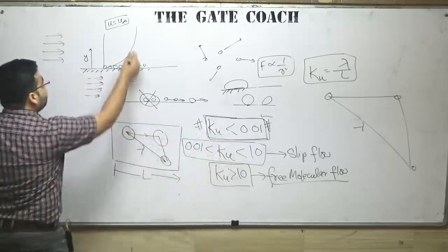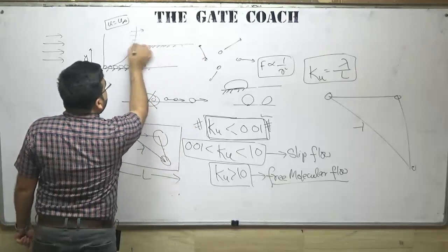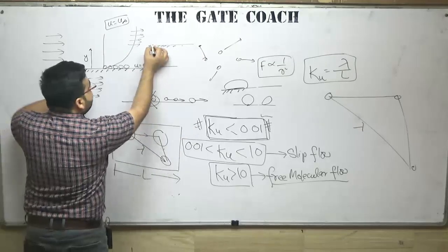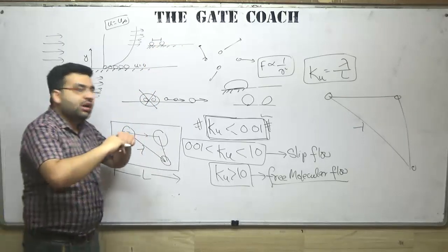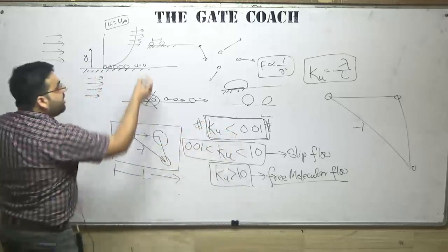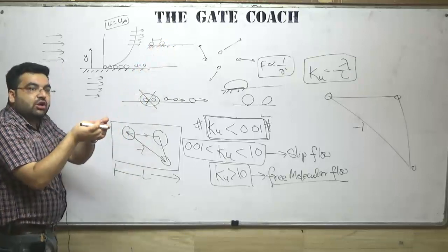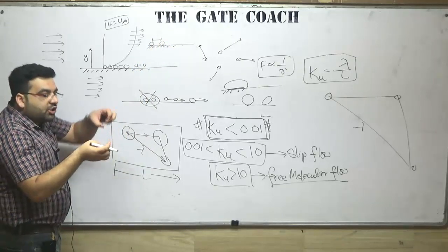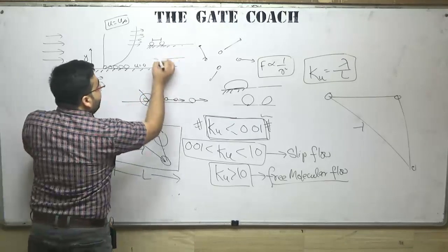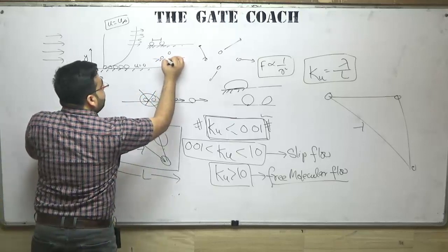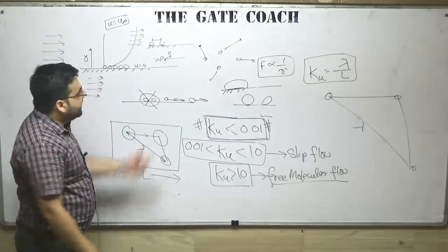Now what will happen is, for example, this is a surface. If fluid is coming from this direction, let us say these are the two particles. The force of attraction between the two particles is smaller as compared to this case. So what will happen when this particle collides with the surface? Because the force of attraction is small, it will not stick to the surface. After some time it will go like this, so it will not stick to the surface, it will slip along the surface. So that is the slip flow.